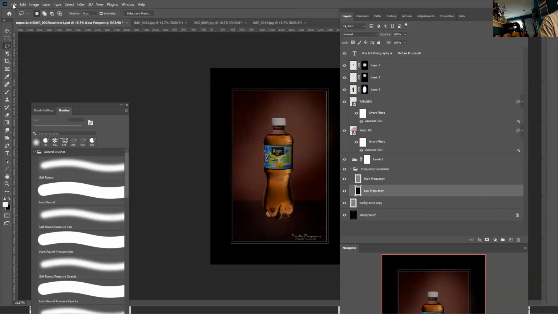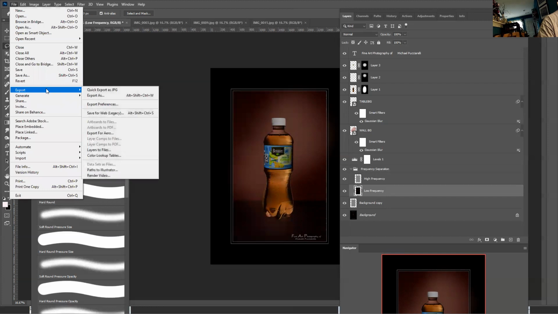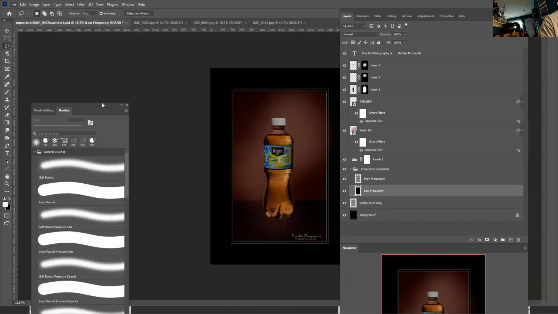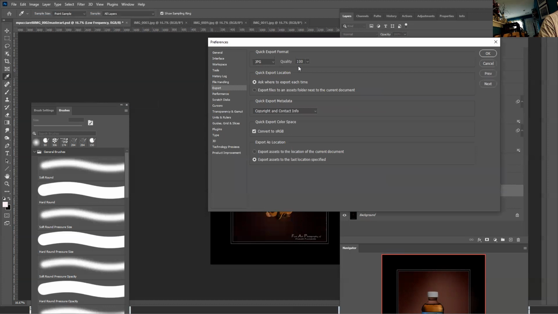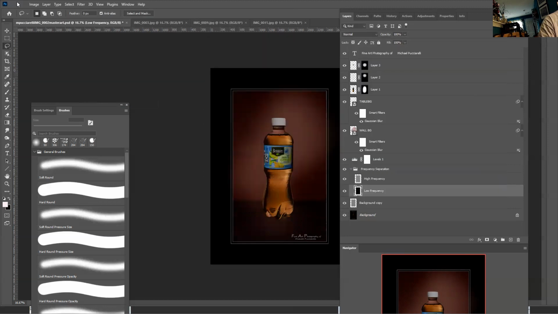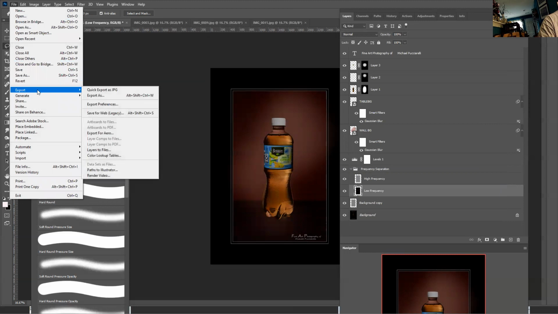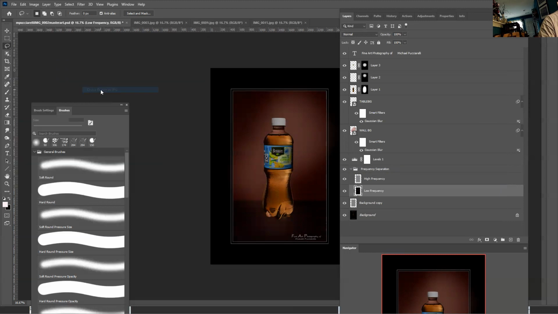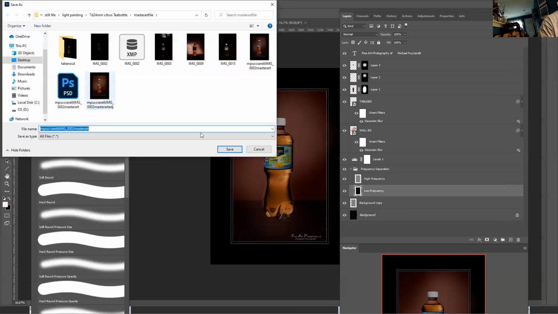And then when I save it, I would save it as a JPEG for the web, quality 100. When I export it, I convert to sRGB, click export as, and I save it.